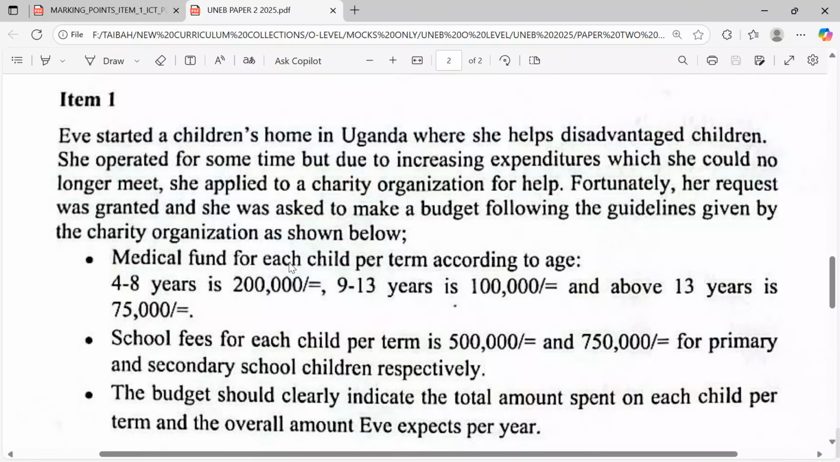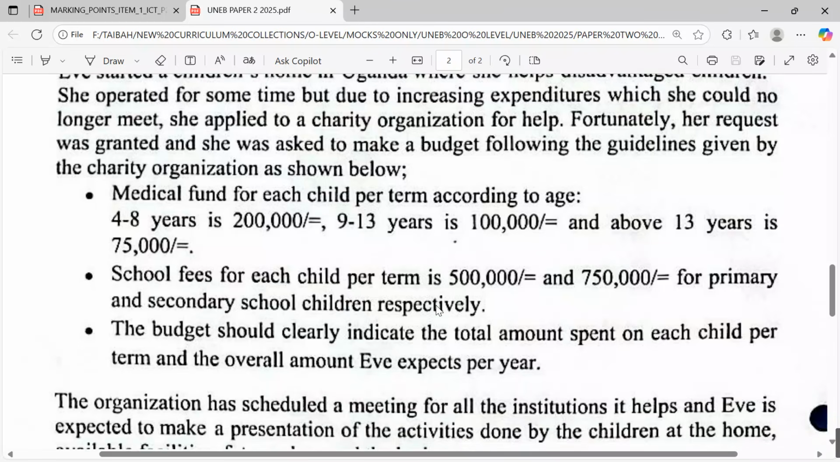Medical fund for each child per term according to age: 4 to 8 years, we are giving you 200,000; 9 to 13, we shall give you 100,000; and above 13 years, we are going to be giving you 75,000. Then under school fees, for each child per term it is 500,000 and 750,000 for primary and secondary school children, respectively.